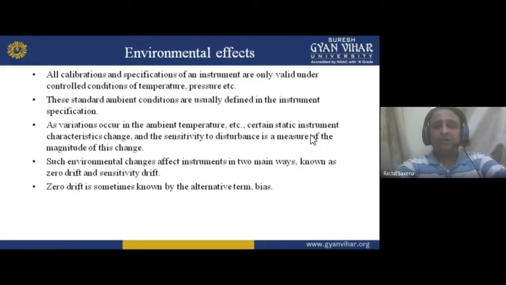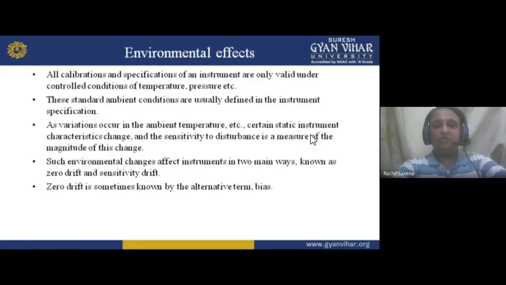If an instrument works at normal room temperature, maximum 30 degrees, and you give it 45 degrees, you will have an adverse effect while you measure something. Similarly, with pressure: if you put the instrument in air pressure, it will not give you the right reading.